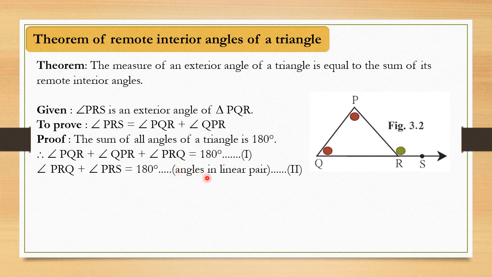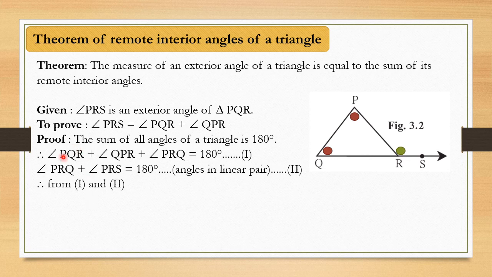Why? The reason is angle in the linear pair, and this equation we are going to give as equation number 2. Now if we compare equation 1 and equation 2, if you see properly, the RHS of both the equations is the same, that means equal to 180 degrees. And when RHS is the same, LHS automatically becomes the same. So we have to equalize the LHS parts of both the equations.